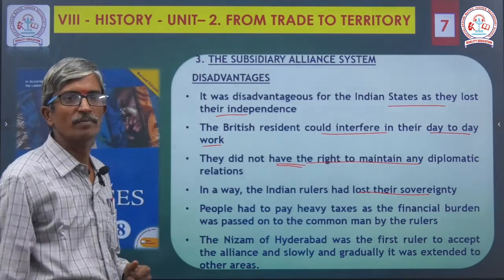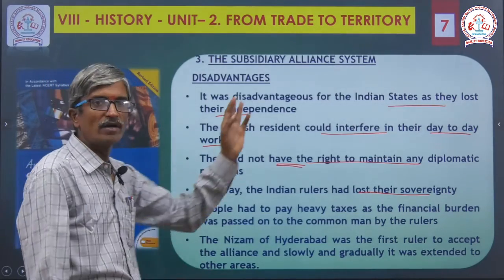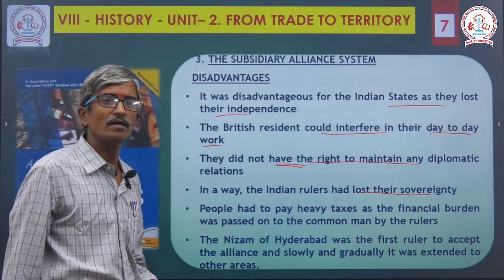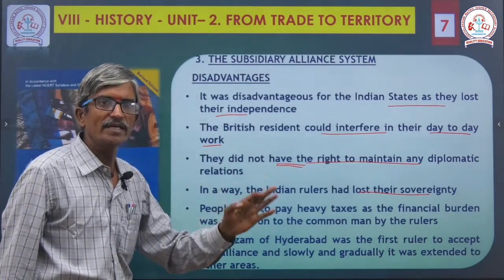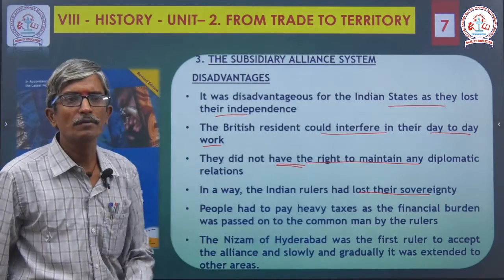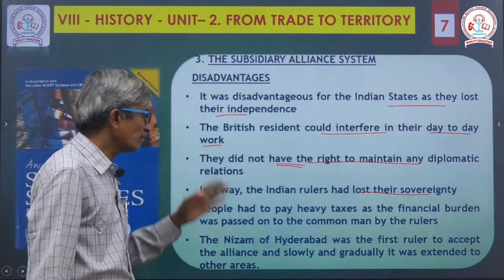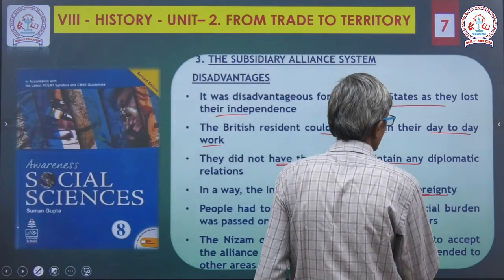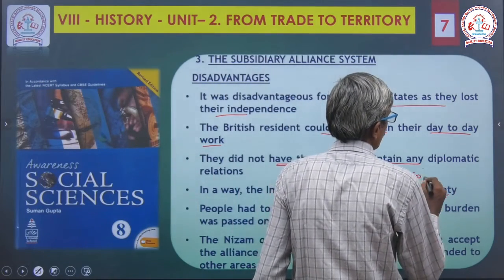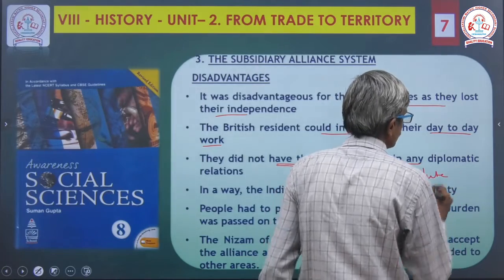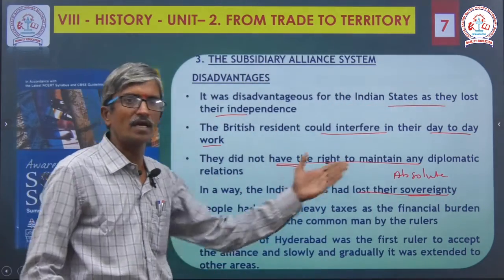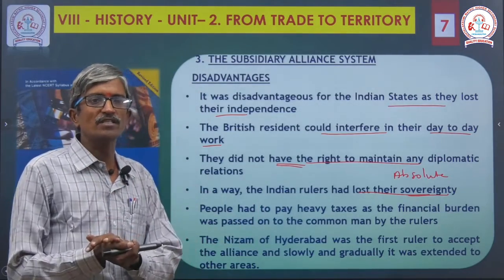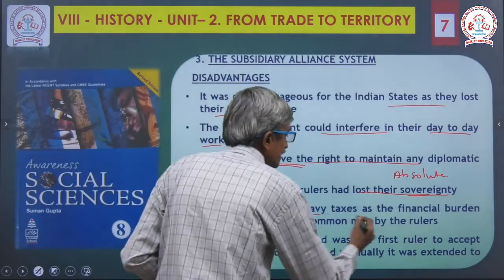Sovereignty means absolutism. Completely they lost it. Number one, independence lost. Number two, they interfered in the day-to-day work. Number three, they didn't have any right to contribute any diplomatic ideas. And number four, they lost their sovereignty. Sovereign means absolute, here absolutism. People had to pay, and one more pressure was given to the people. They had to pay heavy tax.